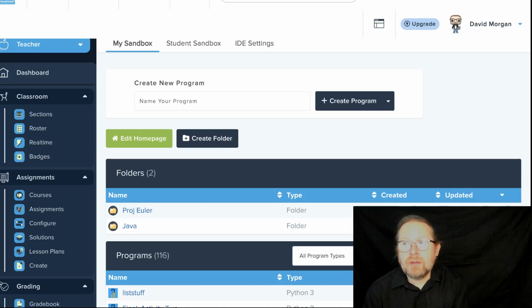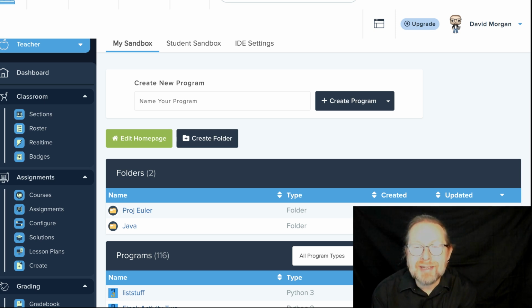Okay, so here we are in CodeHS, which is the IDE, an abbreviation for Integrated Development Environment, that we will be using for this class to write all our code and run all of our code. You could install some other Java development environment onto your computer if you want, but you must write all of your code for this class in CodeHS, not paste it in from some other IDE,